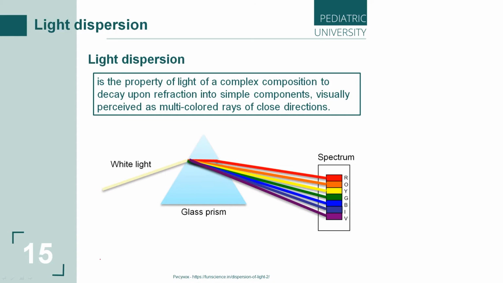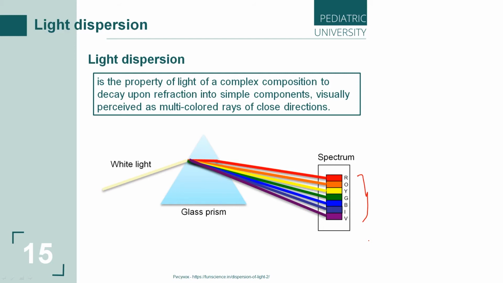To the left of the glass prism is an incident sunbeam, or white light beam. On the right, on a vertical screen, is a continuous spectrum of sunlight, its visible part. Colors range from red to purple or violet.